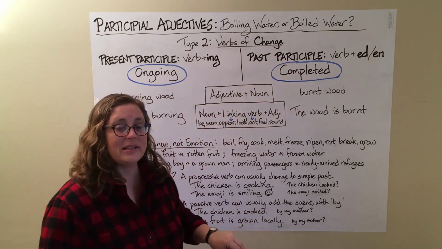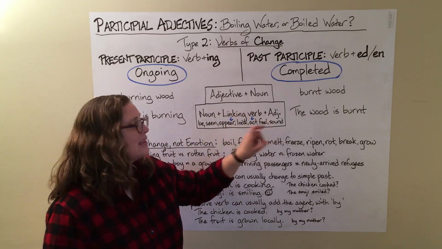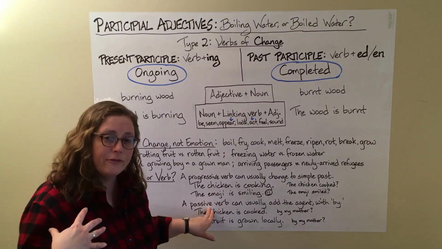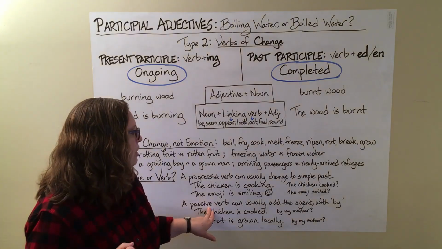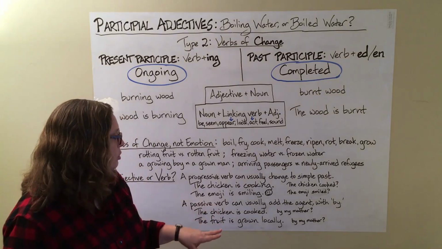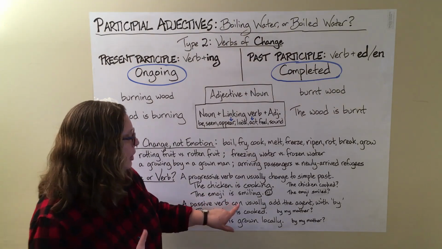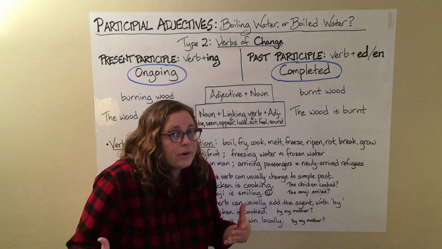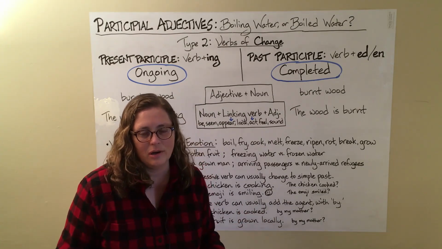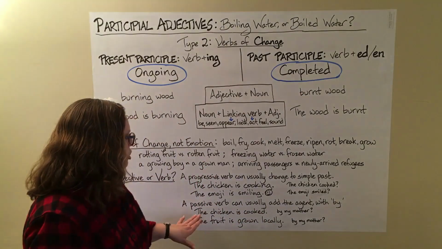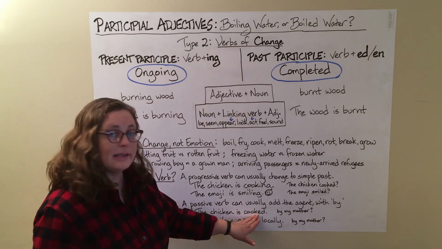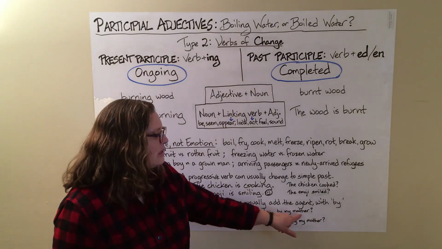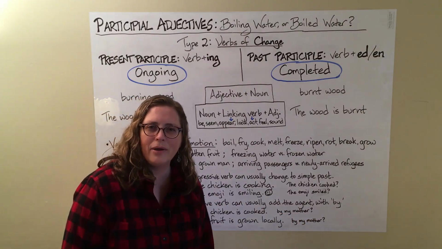What about the passive form? This is the past participle. When you have the be verb plus a past participle in English, that can be a passive verb, receiving verb. So this is where we might have some confusion. But a passive verb can usually add the agent, the person who does the action, with by. So the chicken is cooked. Is this an adjective or is it a passive verb? Can I add by my mother? The chicken is cooked by my mother.